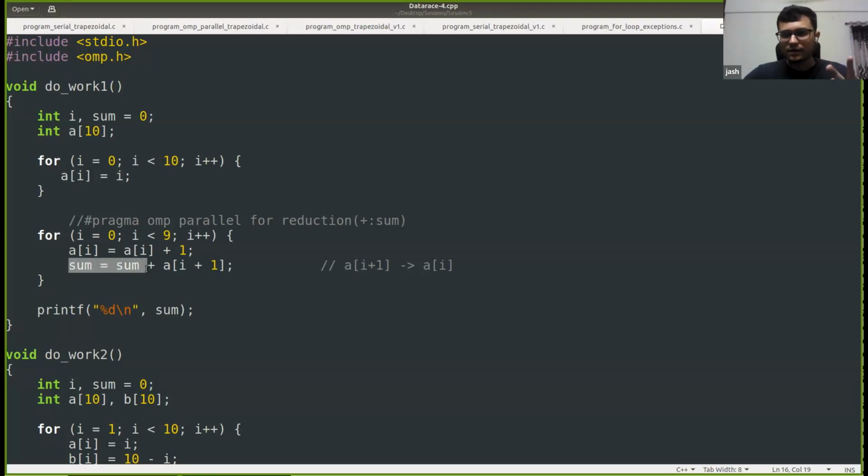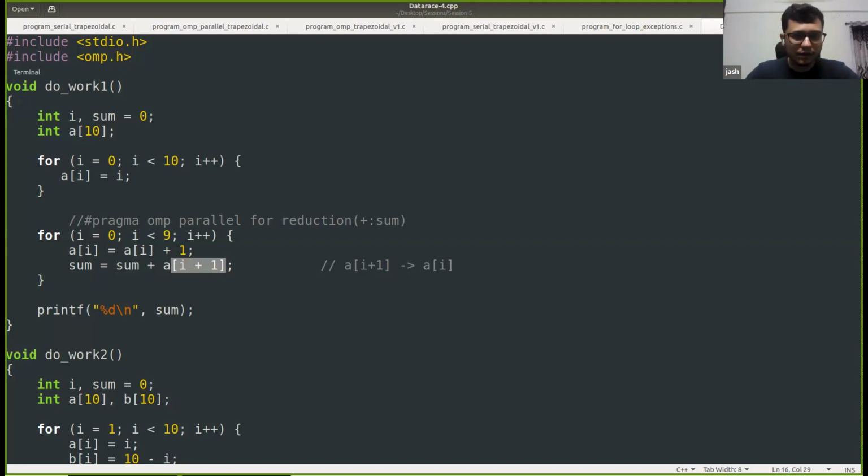In the first iteration, considering the iteration starts from 0, it will add 2. In the second iteration, it will add 3, and so on. And it will go till, I think, 8. And during the 8th iteration, it will add 9, because we are adding a of i plus 1. So it should give the sum from 0 to 9, which is 45.